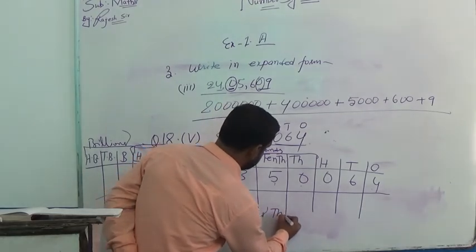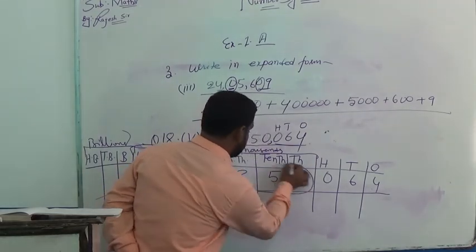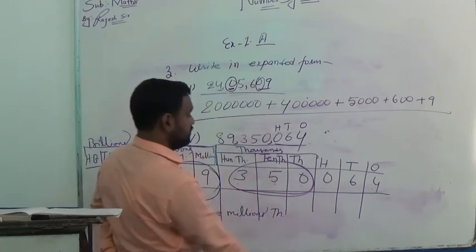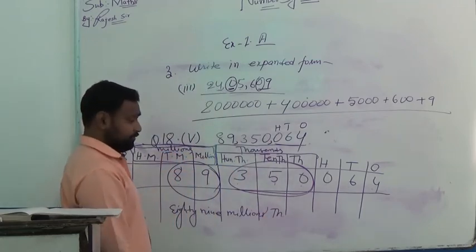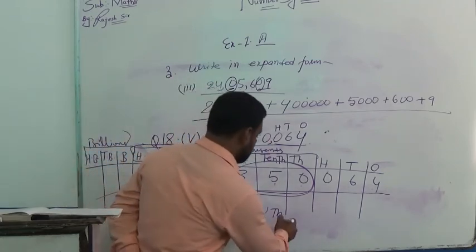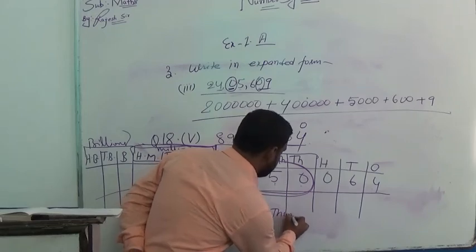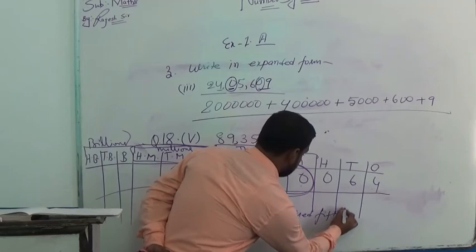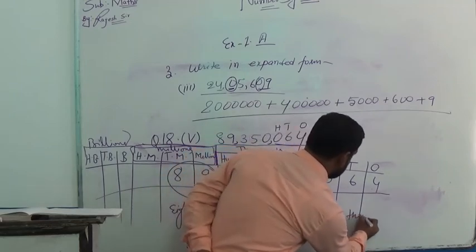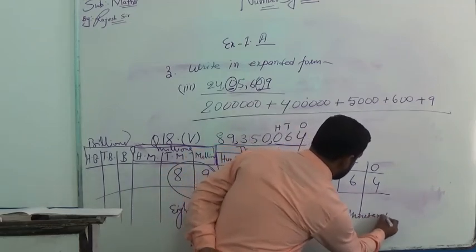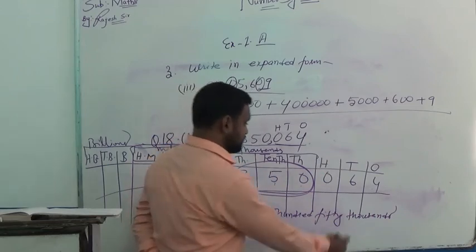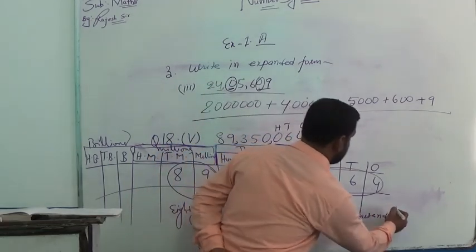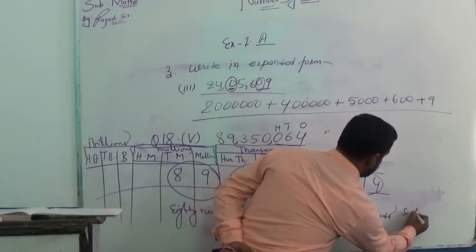350 thousands. And in this part there is only 64.